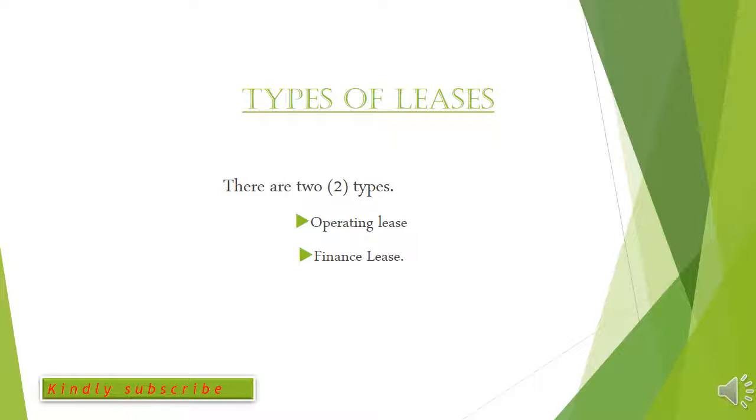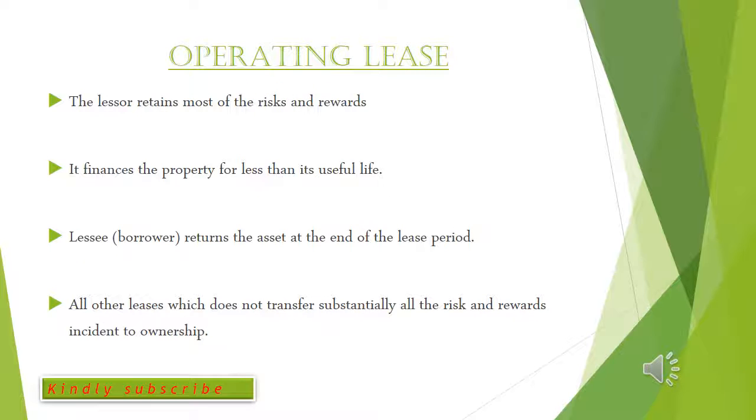Okay, so now let's move on to the types of leases. There are two types of leases. The first one is an operating lease, and the second one is a finance lease. So what is an operating lease? With an operating lease, the lessor retains most of the risk and rewards associated with the asset.